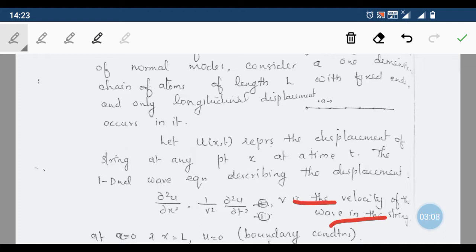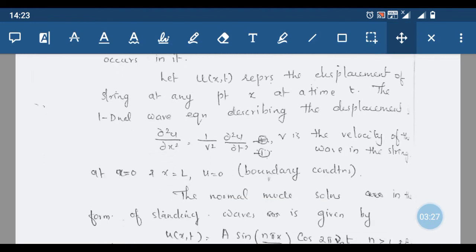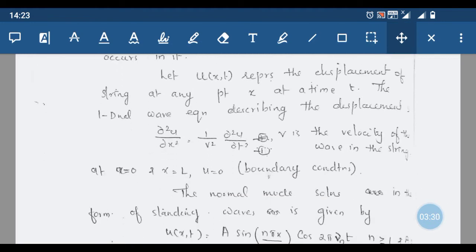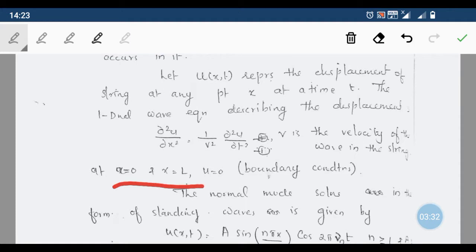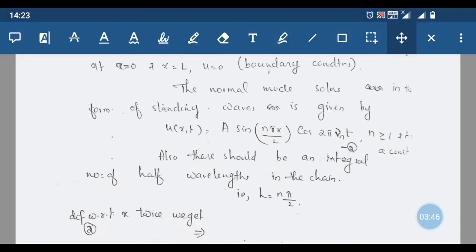Now to solve this equation we have to know the boundary conditions. By solving this equation we can find the value of u of x,t, and in order to find the values of the constants, we have to impose the boundary conditions. Since both ends are fixed, at x equal to 0 and at x equal to L, where the total length is L, u will be 0 at those two positions. So the normal mode solutions are in the form of stationary wave solutions of that equation.